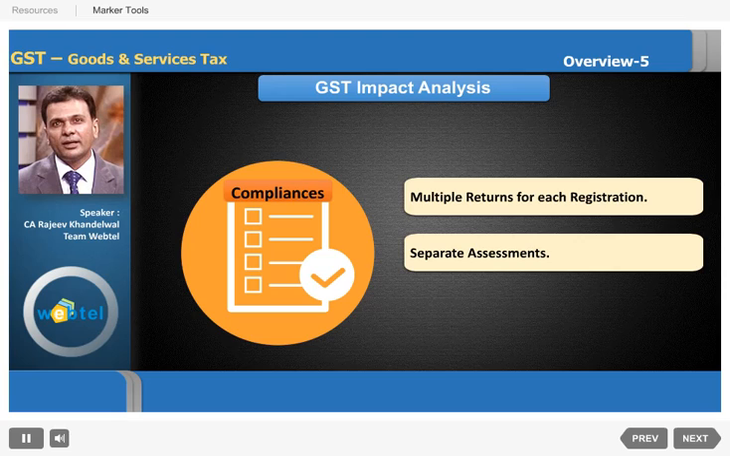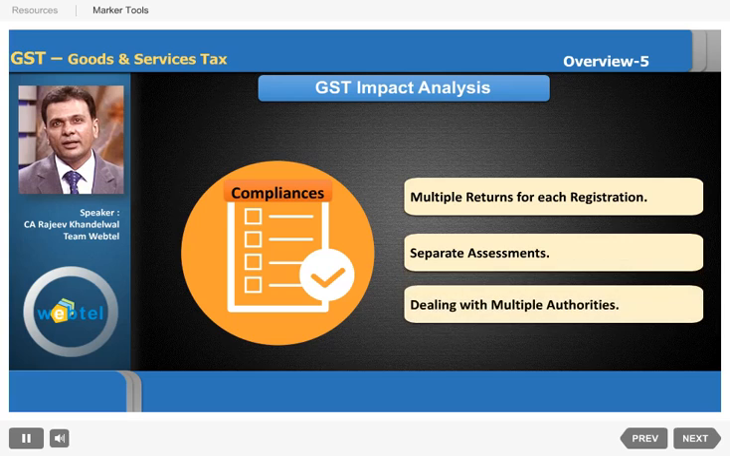You'll also have to deal with multiple authorities: the central government authorities, the state government authorities, and even the different state government authorities will remain. For Delhi, there are different authorities. For Maharashtra, there are different tax officials. So a lot of compliance will be there for businesses, and obviously professionals, chartered accountants and others can help the businesses, because it will be very difficult for them to handle this compliance burden, and definitely a lot of staff needs to be increased. The infrastructure, the computer systems, also have to be increased to handle the additional pressure.